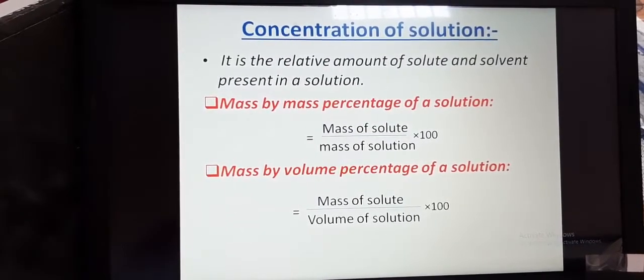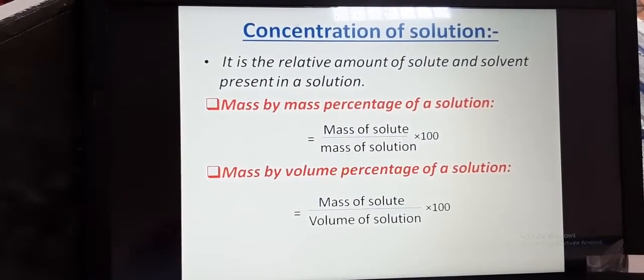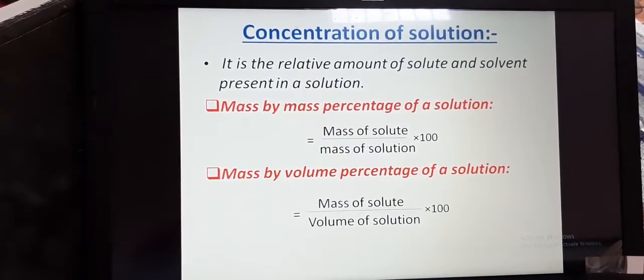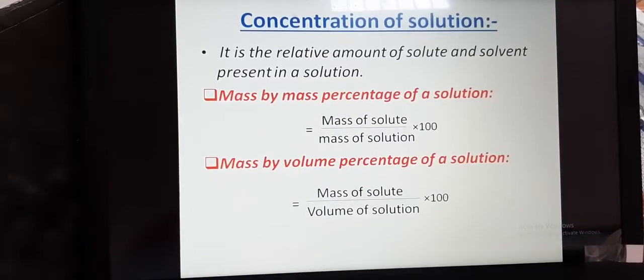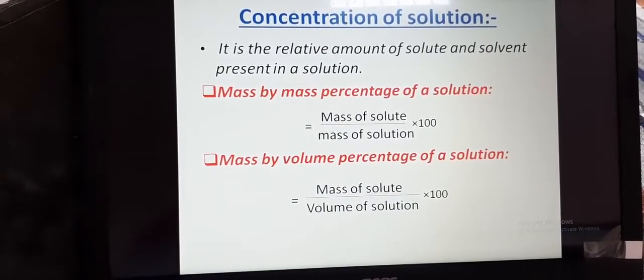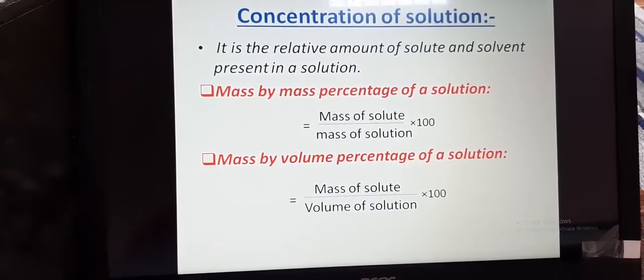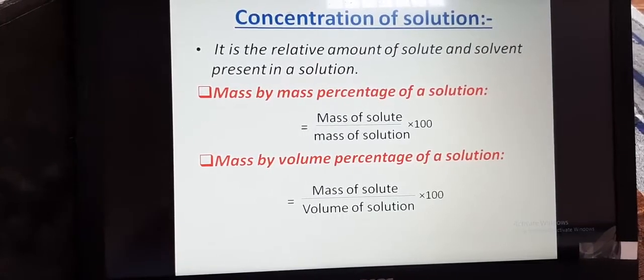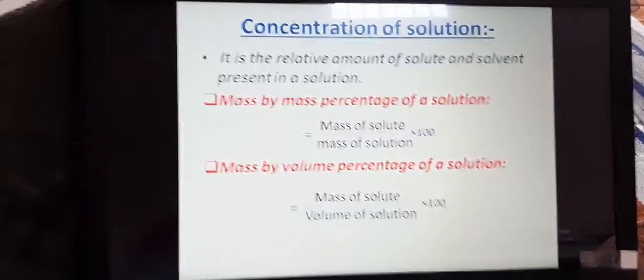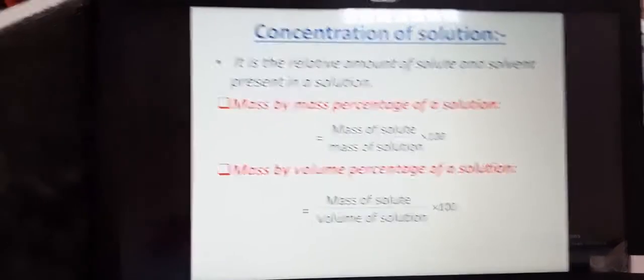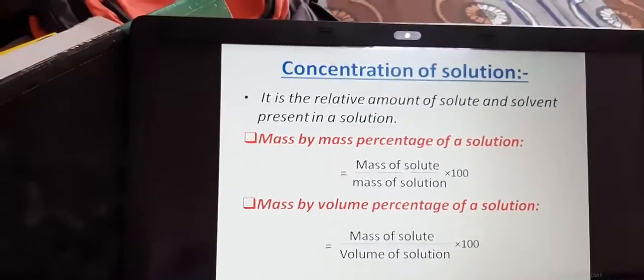How to find a solution? Amount of solute plus amount of solvent, that makes a solution. So here, what is concentration of solution? It is the relative amount of solute and relative amount of solvent present in a solution. It means how much amount of solute and how much amount of solvent is present in a solution. That gives the concentration of a given solution.